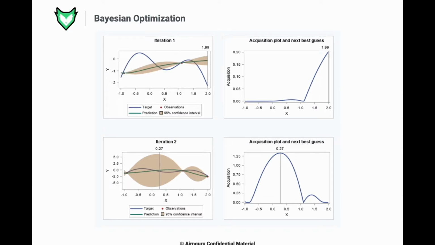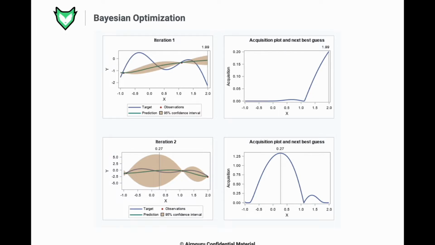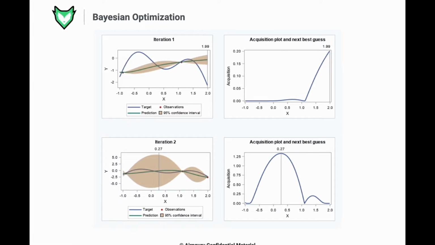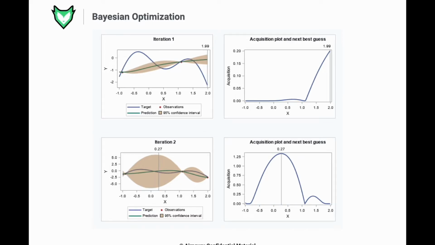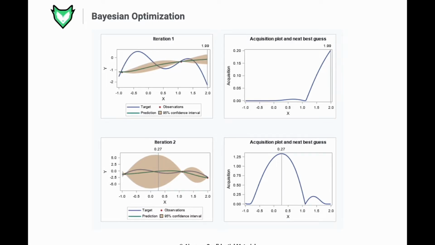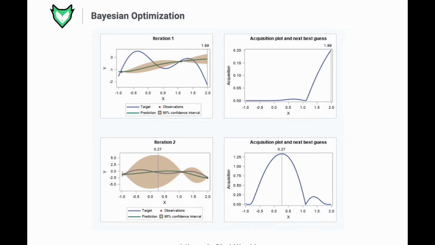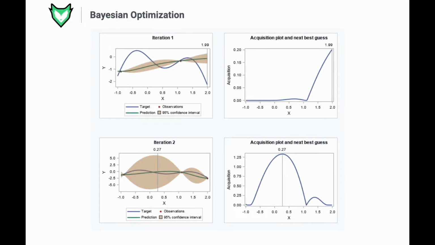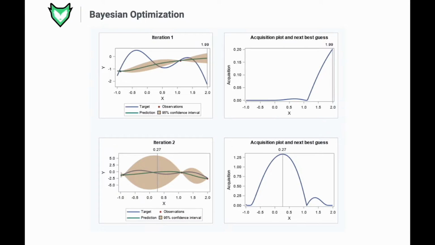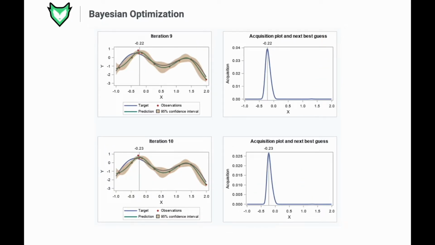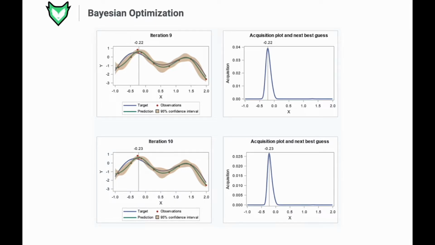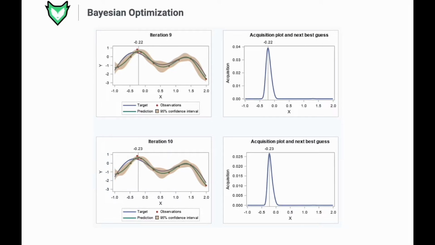The algorithm uses these prediction curves to generate an acquisition function, which gives an indication of the next candidate that should be measured that will more likely, with the information we have until now, return the maximum point of the curve we are searching for. As the algorithm executes more iterations, it finds more information about the target curve, and the candidates offered by the acquisition functions will be closer to the maximum.